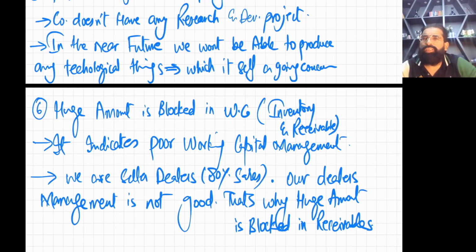Finally, the conclusion. In the conclusion you will write that the overall situation of this company is not good. The company is running out of cash. There are even some indicators of going concern problems in the future. Plus you will say that the performance ratios, the starting ratios, are still okay, but the financial position ratios are worse. Okay, so you can write like this. I hope you understood it.